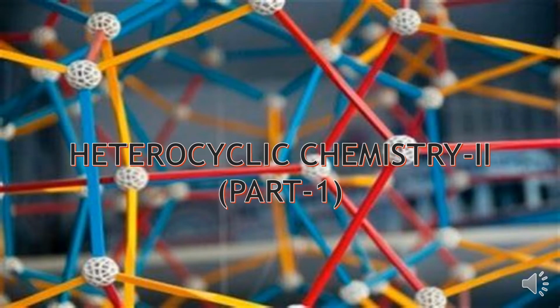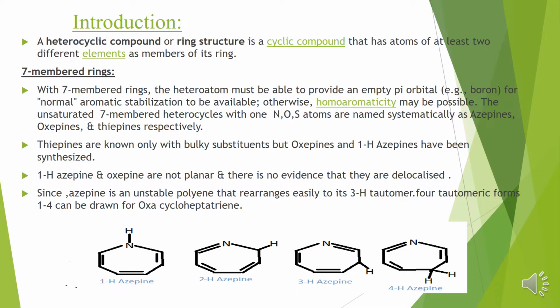Heterocyclic chemistry 2. In this part 1, I'll be dealing with azepine synthesis. So moving on to the introduction. What do we mean by heterocyclic chemistry? Heterocyclic chemistry basically deals with heterocyclic compounds. It comes under the branch of organic chemistry.